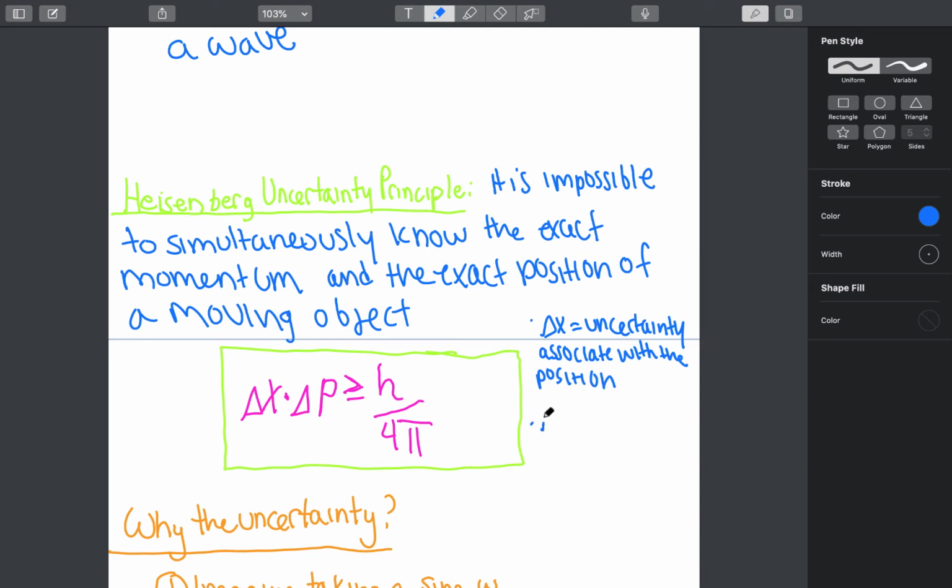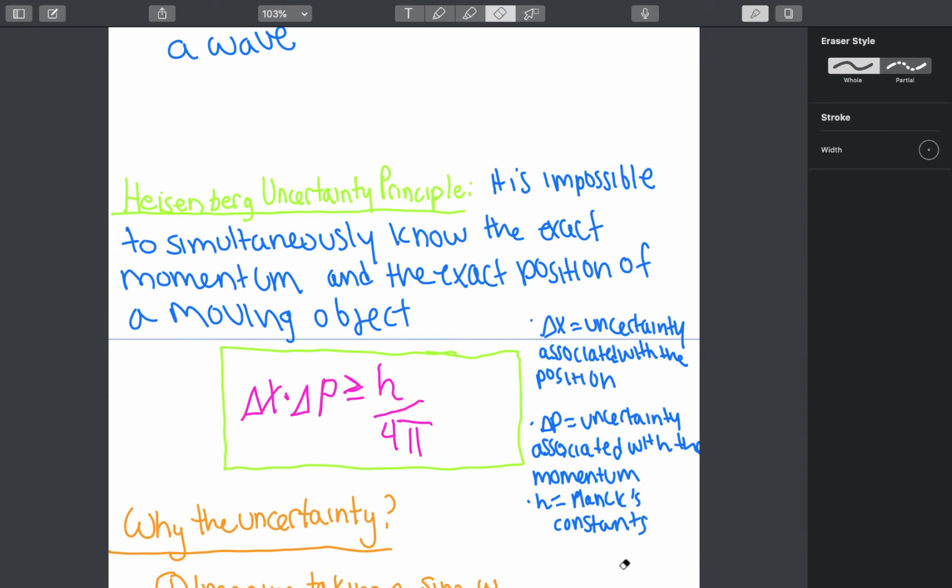Delta p is the uncertainty associated with the momentum, and h is the Planck's constant. So that is what all the variables are in the Heisenberg uncertainty principle.